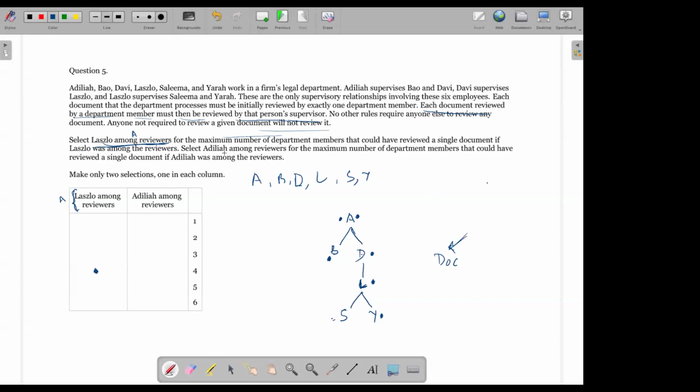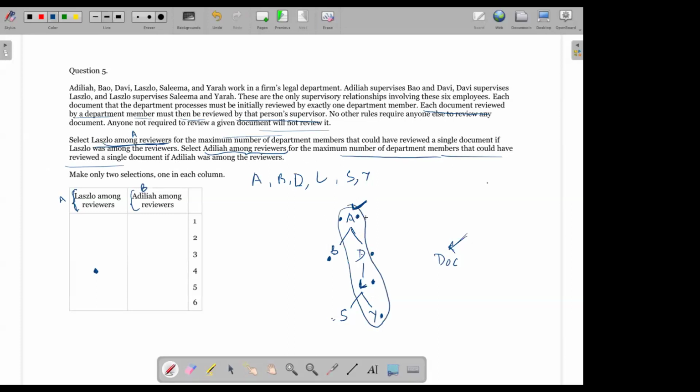Now select A among reviewers. So this is like B or 2. Select this B for the maximum number of department members that could have reviewed a single document if A was among the reviewers. Now we are given that A was among the reviewers. What is again the maximum number of department members that could have reviewed the document? If A reviewed it, the maximum possible is again 4.